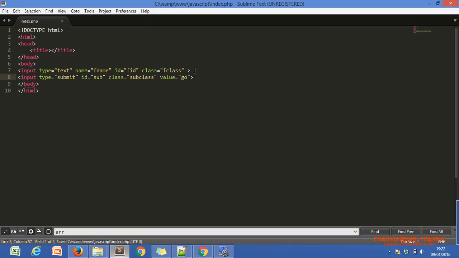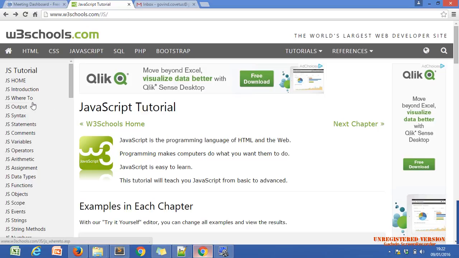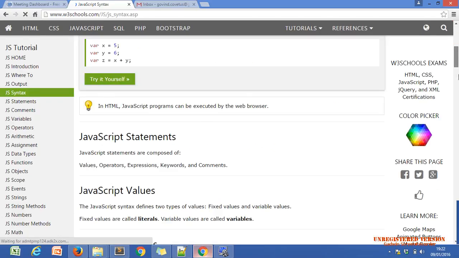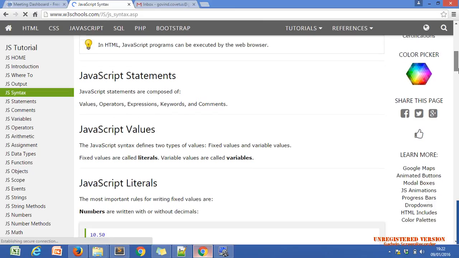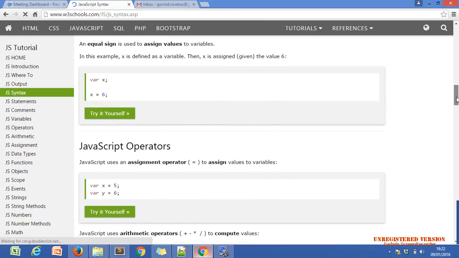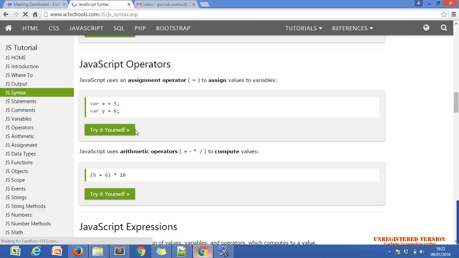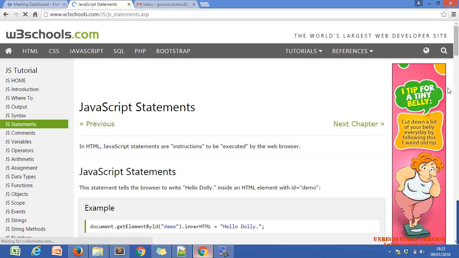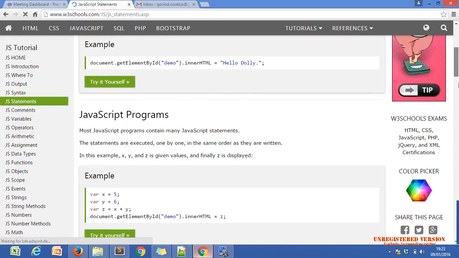So now, how do we use JavaScript? The first thing is we already discussed the syntax yesterday, Khushi. What is the syntax of JavaScript? Whatever the syntax, we have to use it within the script tag. Operators, one second, let's start with statements. Output we will discuss after functions.